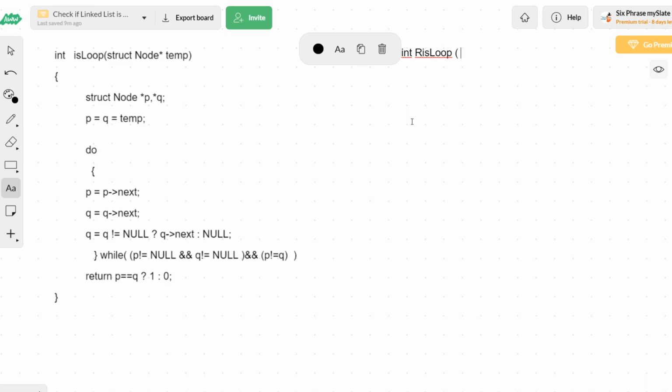Temp, first one is struct node star temp, comma. Next one is struct node star p, and the next argument is struct node star q.